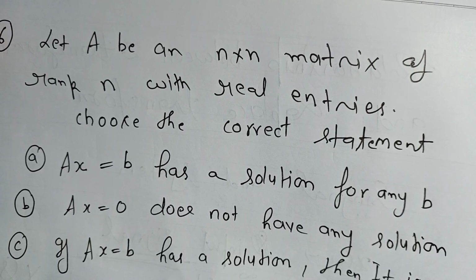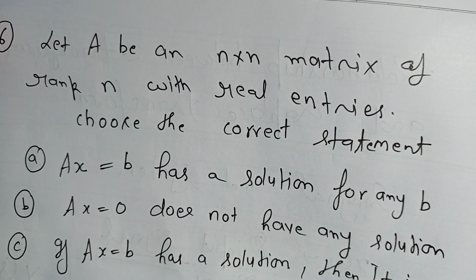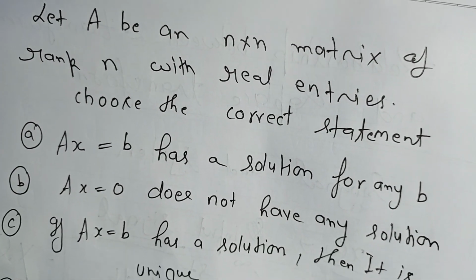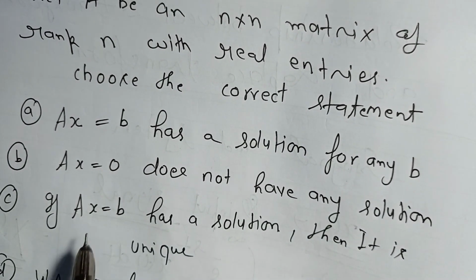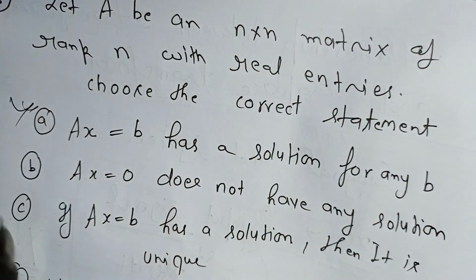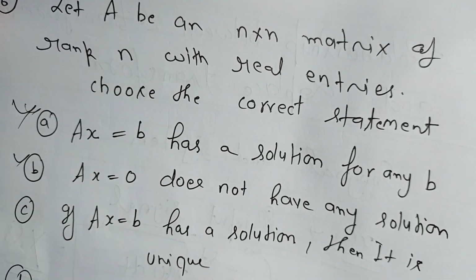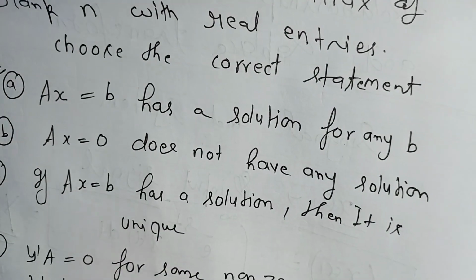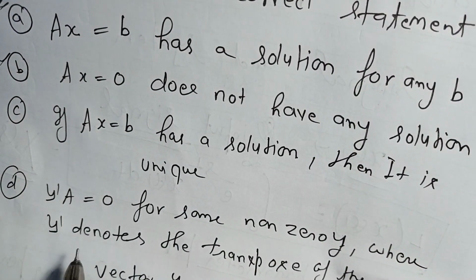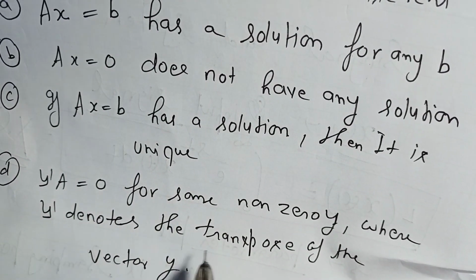The next question: let A be an n cross n matrix of rank n with real entries. Choose the correct statement. Here the rank of A is given as n. First one, Ax equal to b has a solution for any b. No. Ax equal to 0 does not have any solution. This is also not correct, but it may have a solution. If Ax equal to b has a solution, then it is unique. And y dash A equal to 0 for some non-zero y, where y dash denotes the transpose of the vector y.